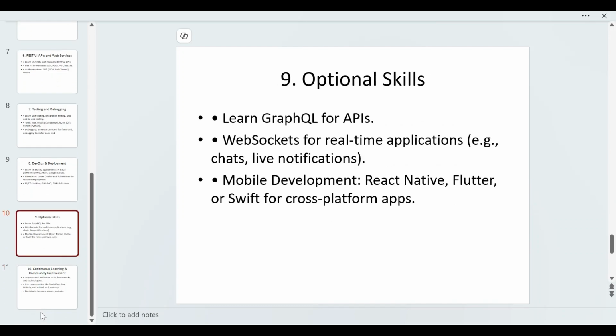Next, we have optional skills. You can learn GraphQL for APIs, WebSocket for real-time applications like chats and live notifications, and mobile development with React Native, Flutter or Swift for cross-platform apps. These are optional, but if you are interested in learning these things, you can go for them.